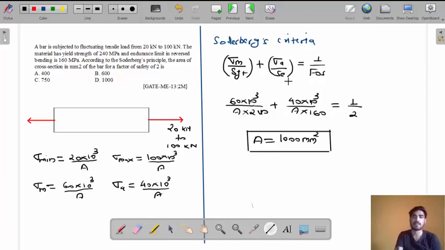So do you understand, my friend, how you can find the size of the body? You will find the stresses in terms of the size, and then when you put the values in the Soderberg criteria, you will get the area. So this is the question where you have to find the size of the body. This is the design question, my friend.